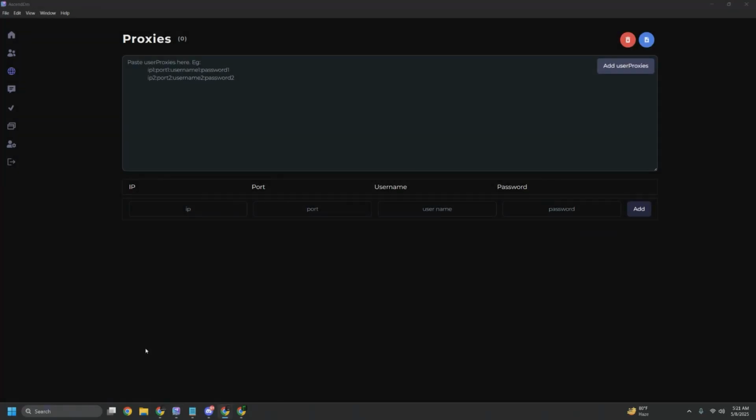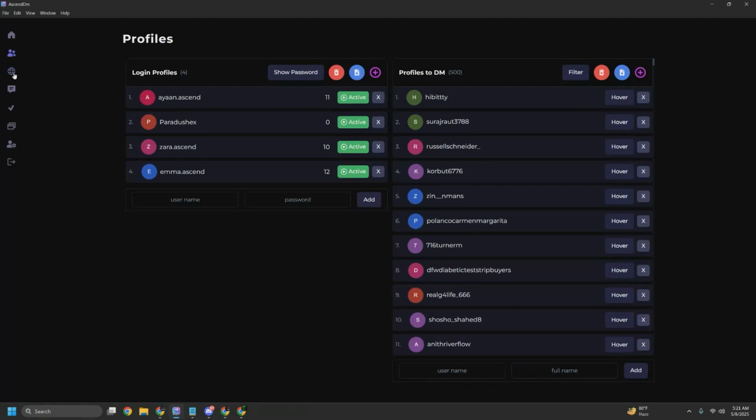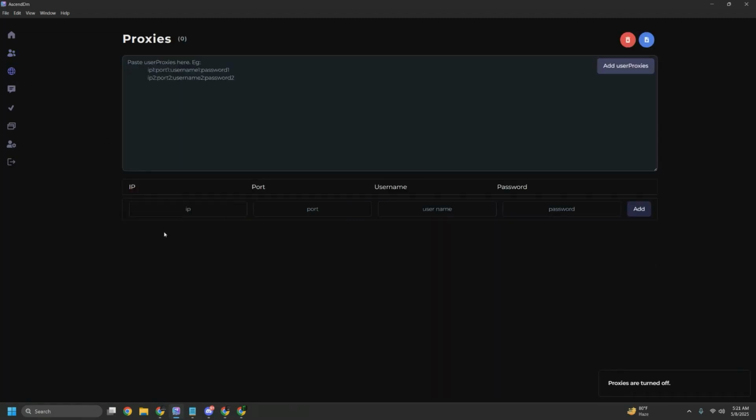All right, now the next step is actually setting up the proxies. Using proxies is optional but highly recommended, especially if you're using multiple accounts to send your DMs, which we are now doing because we have 4 accounts loaded. So it's highly recommended that we actually use the proxies.